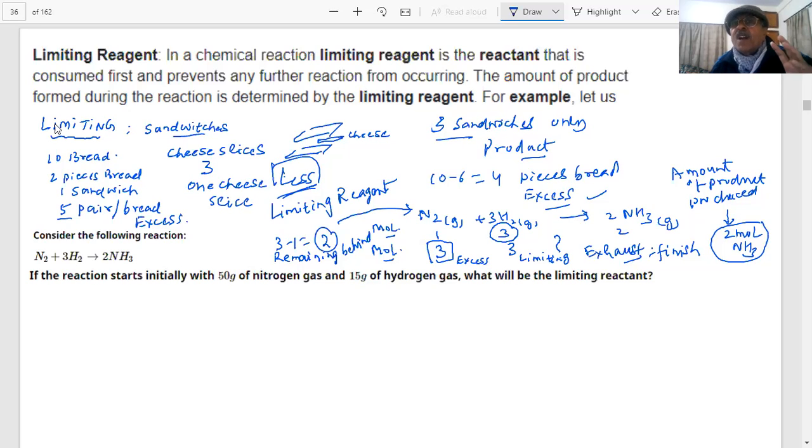Now you understand what we talk of. Here is a definition for the chemistry student. The limiting reagent in a chemical reaction is the reactant that is consumed first and prevents any further reaction from occurring. It will be completely exhausted, completely finished, and nothing is left for the reaction. So the amount of product formed during the reaction is determined by the limiting reagent.